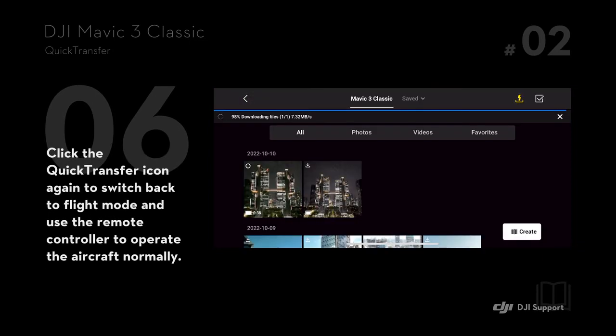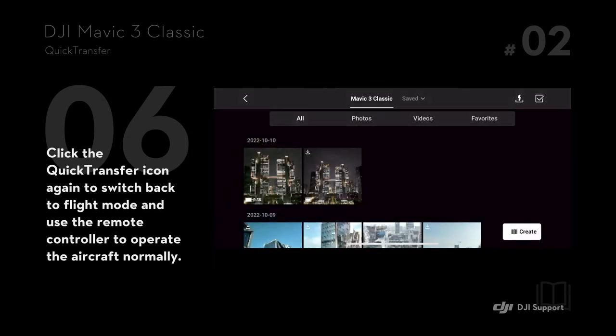Click the Quick Transfer icon again to switch back to flight mode and use the remote controller to operate the